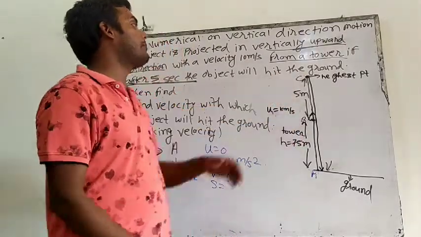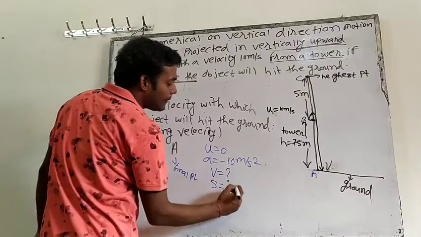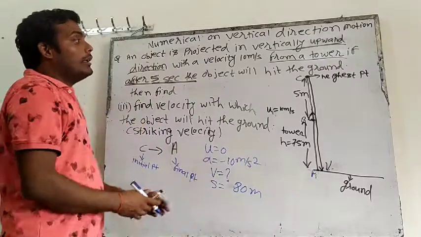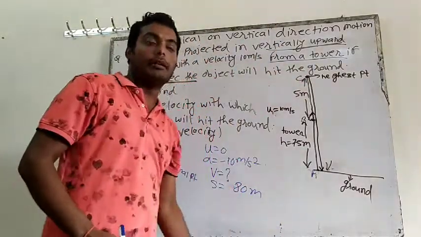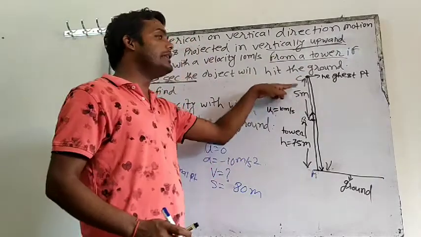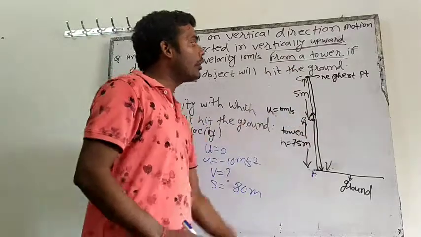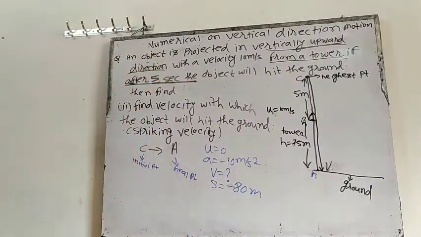So 75 plus 5 is 80. Will I take plus 80 or minus 80? The object is coming downward from C. So downward height is negative, upward height is positive. That's why S will be minus 80.